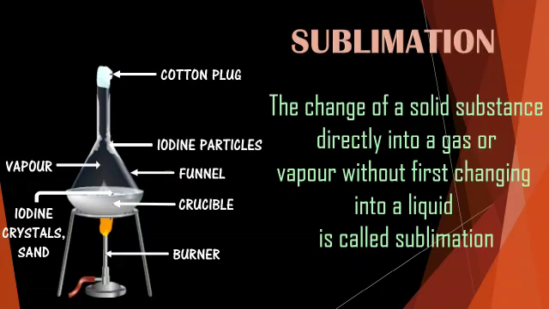When the fumes of the iodine hit the walls of the funnel, they cool to form solid crystals of iodine and stick to the funnel walls. Thus, on heating, iodine does not melt and change to a liquid, but directly changes to the gaseous state. So, on heating, a solid does not turn into liquid, but changes directly into a gaseous state. This process is known as sublimation. For example, iodine crystals, naphthalene balls, camphor are substances that show sublimation.